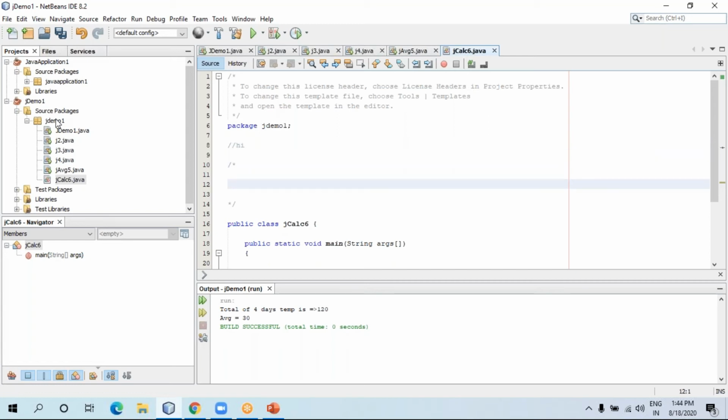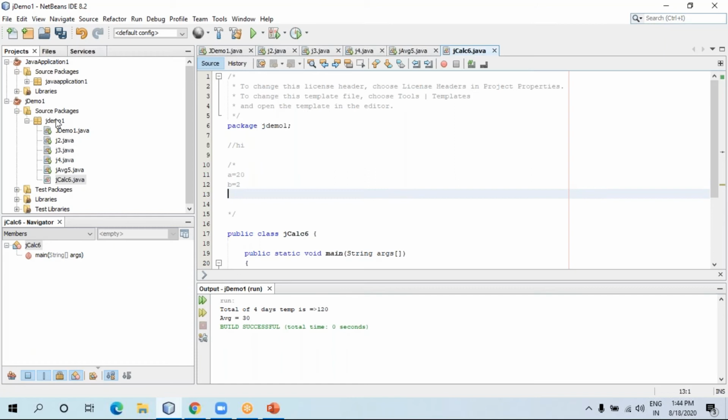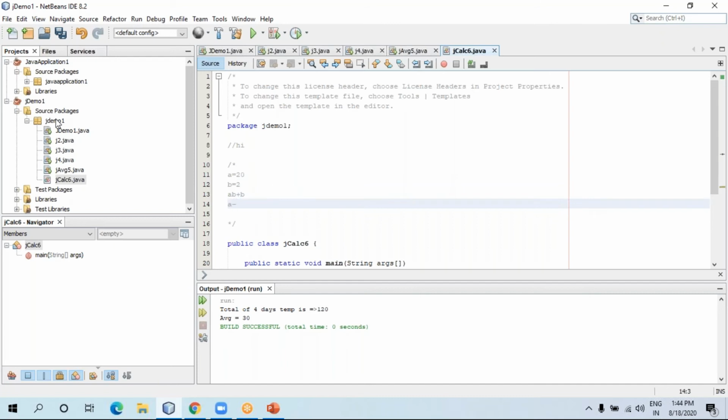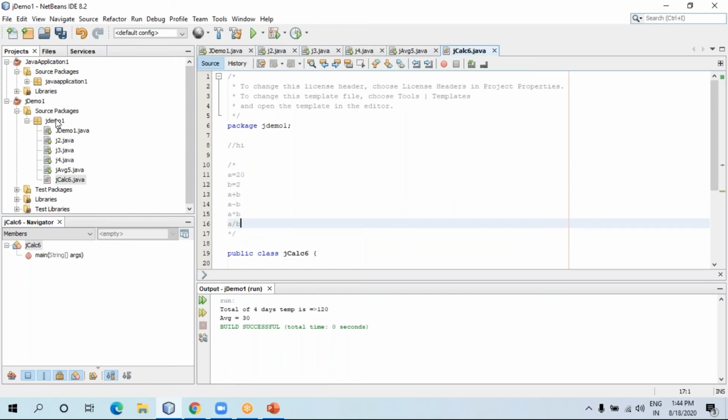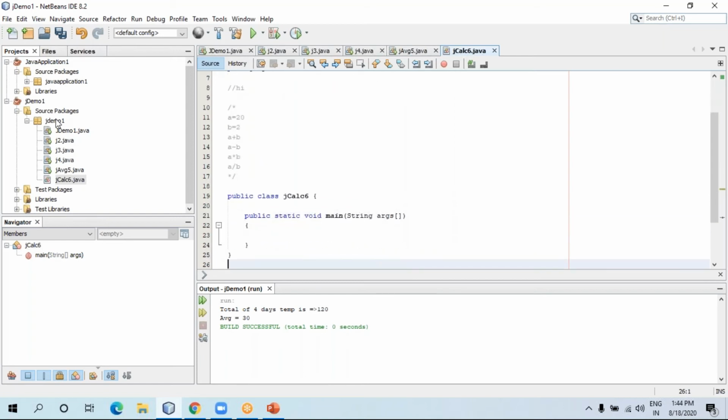Now I want to store something, and I want to display addition, subtraction, multiplication, and division. Let me store, just giving an example here, a equals 2, b equals 2. Then I want to display addition, a plus b, a minus b, then a into b, then a divided by b. These are all the basic things that I want.